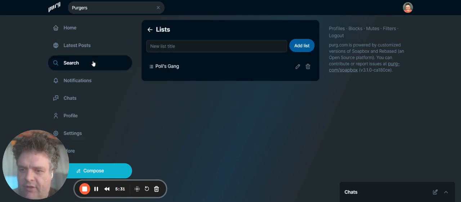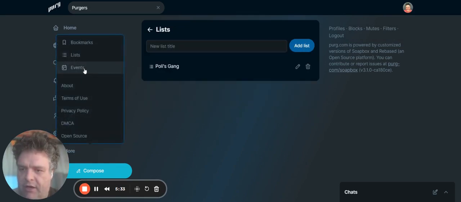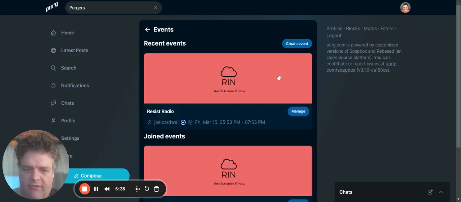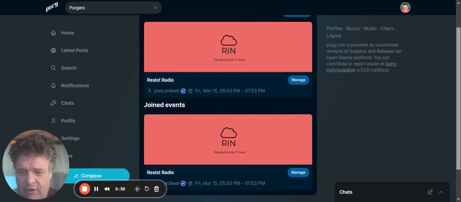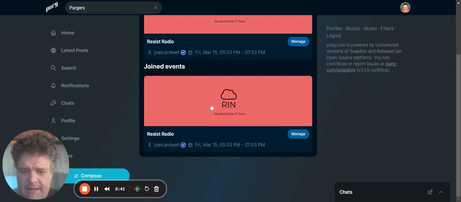If I go back in there, I go to events, and I can see that event is there. So much like pods, you can see all the events coming up. You can see what's going on. You can put a little graphic in there. You could even put AI graphics in there, make it look really fancy, much like pods, much better than Spaces.